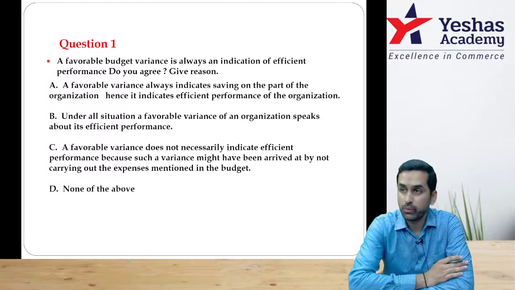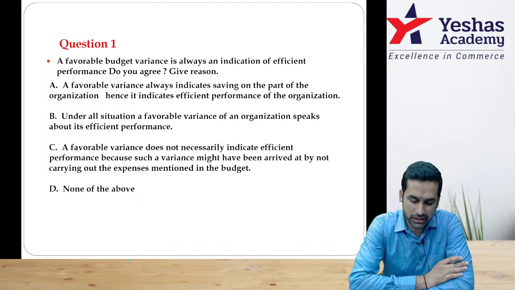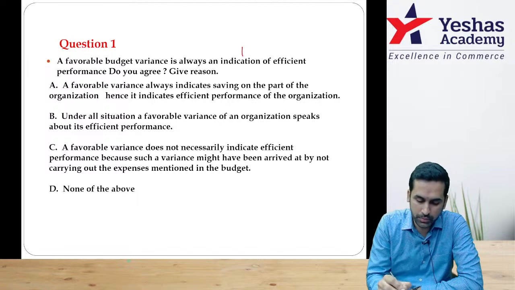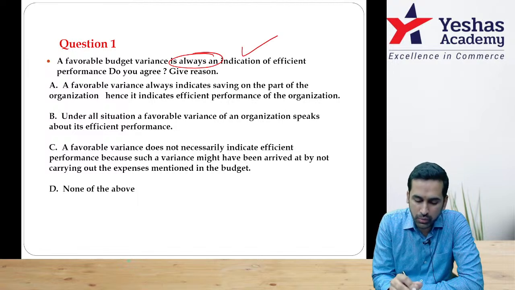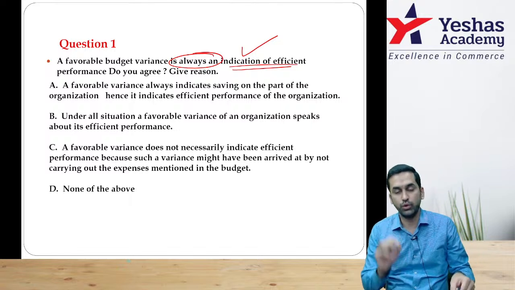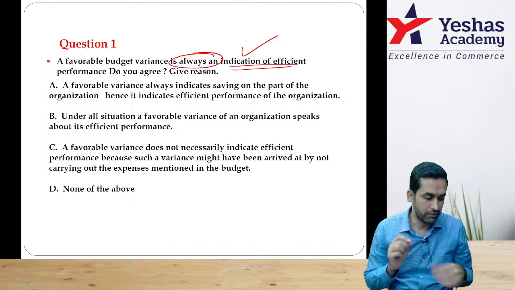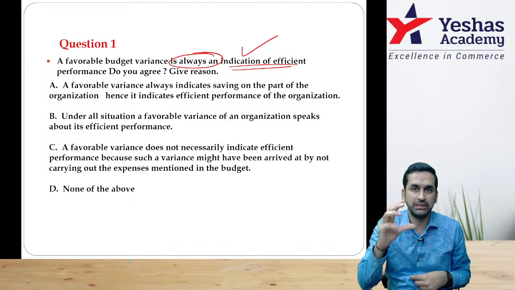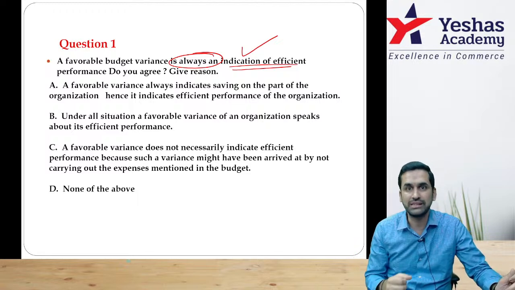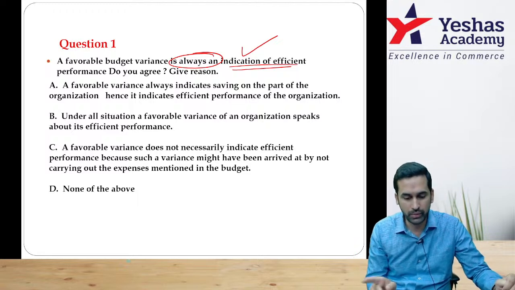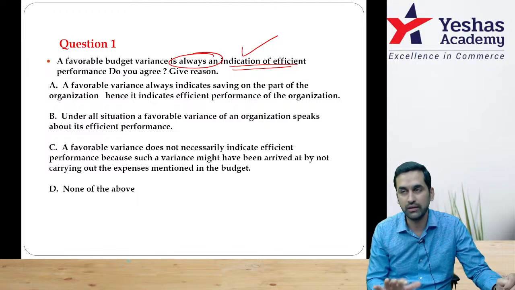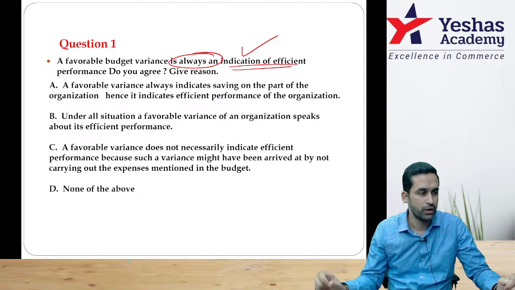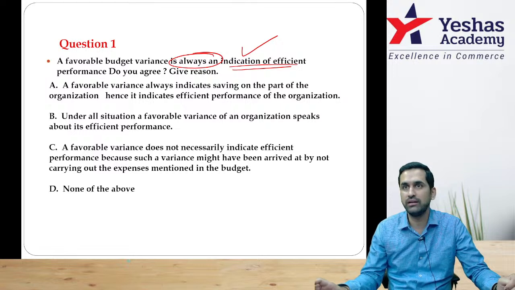A favorable budget variance is always an indication of efficient performance. Do you agree? Important point here to observe is "always an indication of efficient performance." When will you have a favorable budget variance? A favorable budget variance is when budgeted cost is more, actual cost is less. And if it is happening always, then is that a good indicator? If it is happening always, it's not a good indicator, because you might be over budgeting, you might be taking more cost than necessary, correct?